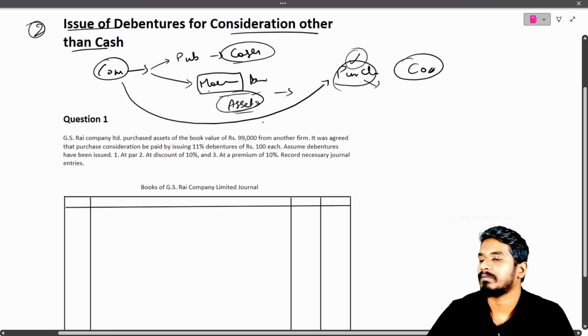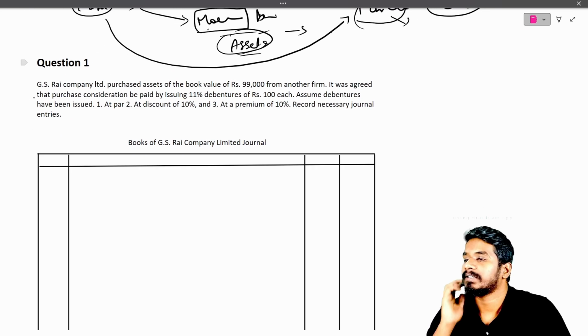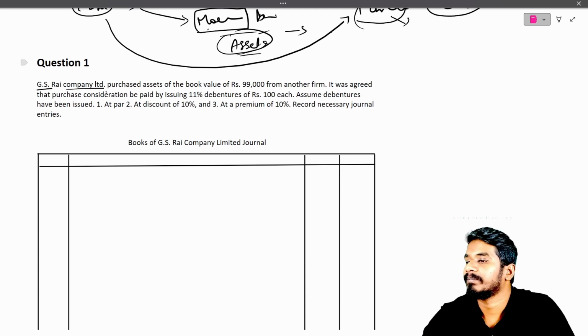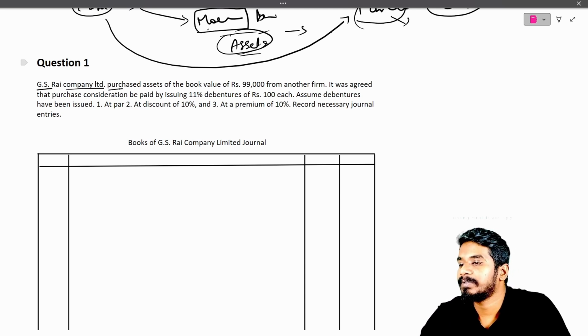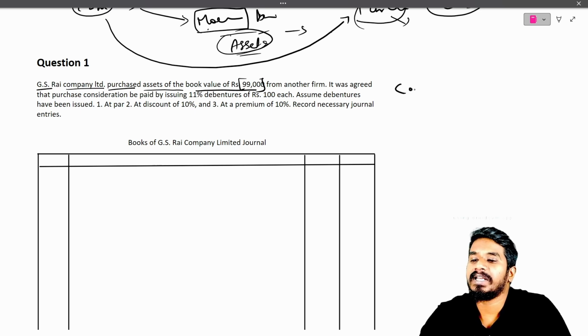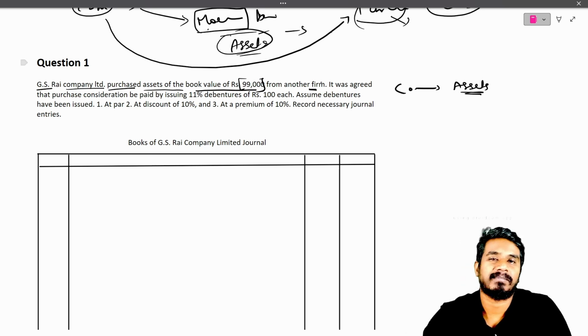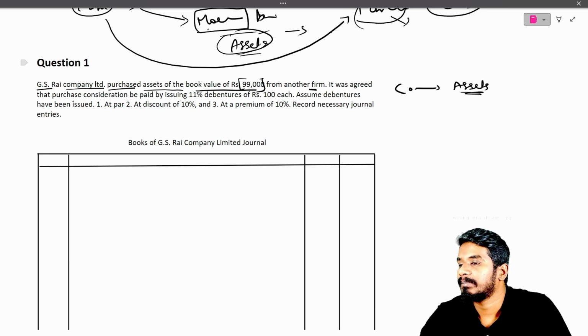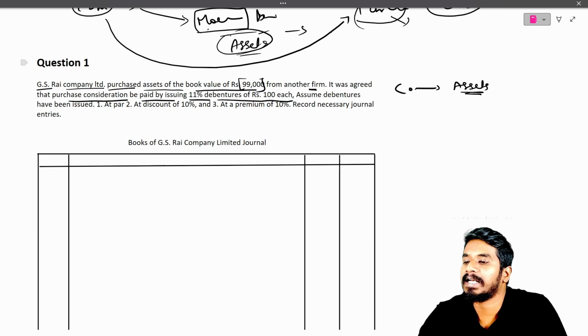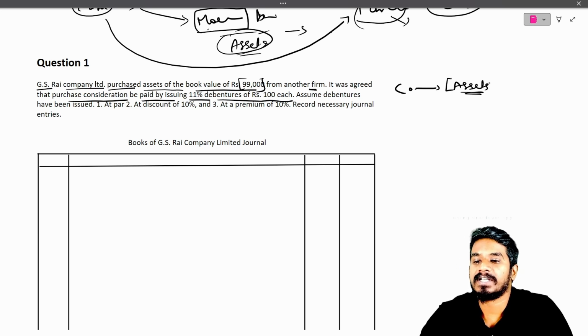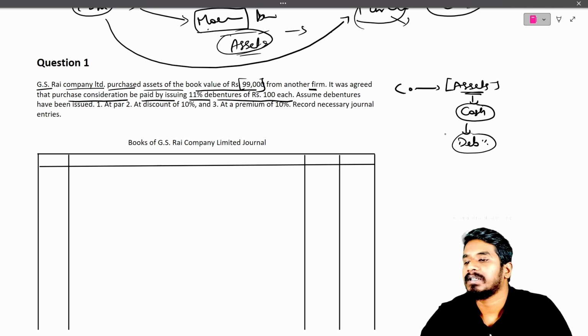Let us see the first question, what they have given. Here, GS Rai Company Limited purchased assets of book value 99,000 from another firm. It was agreed that the purchase consideration be paid by issuing 11% debentures of 100 each, which means the company purchased assets and, instead of giving cash, they are giving debentures.